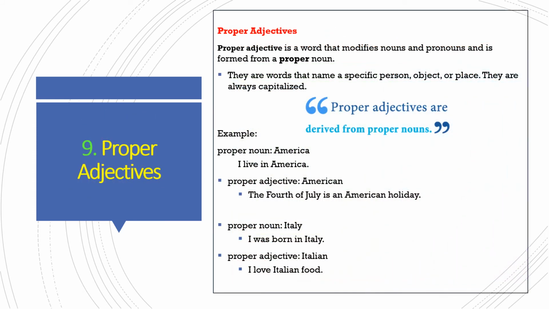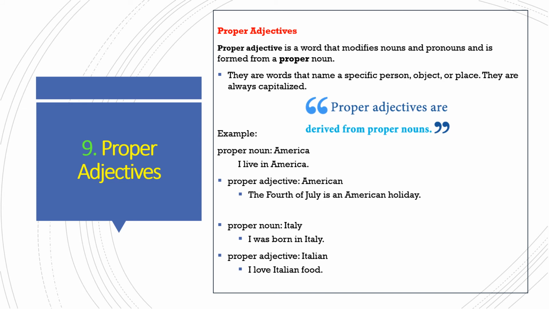A proper adjective is a word that modifies nouns and pronouns and is formed from a proper noun. They are the words that name a specific person, object or place. They are always capitalized. Proper adjectives are derived from proper nouns. Let us observe the examples.